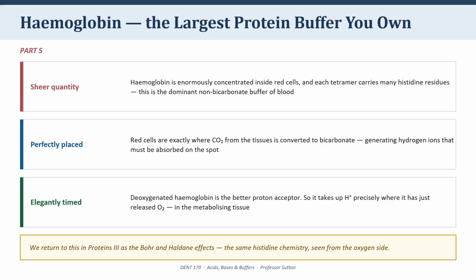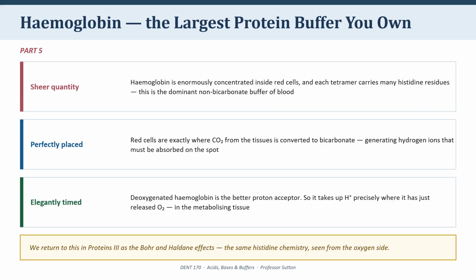The second is location. Where does carbon dioxide from your tissues get converted into bicarbonate? Inside the red blood cell. That's where the carbonic anhydrase is. And that conversion generates hydrogen ions. So you have a reaction producing acid inside a compartment. And sitting right there in the same compartment is a very large quantity of the one amino acid built to absorb it. The buffer is exactly where the acid is made.